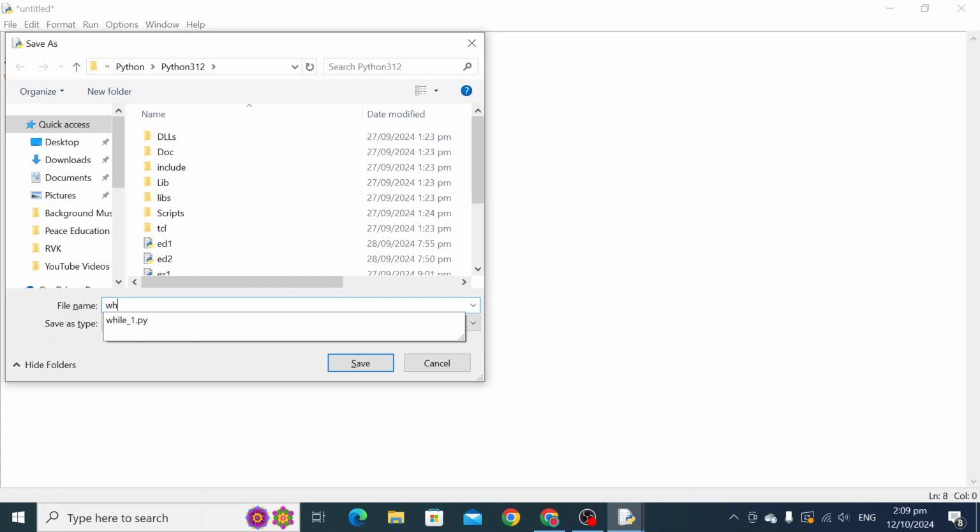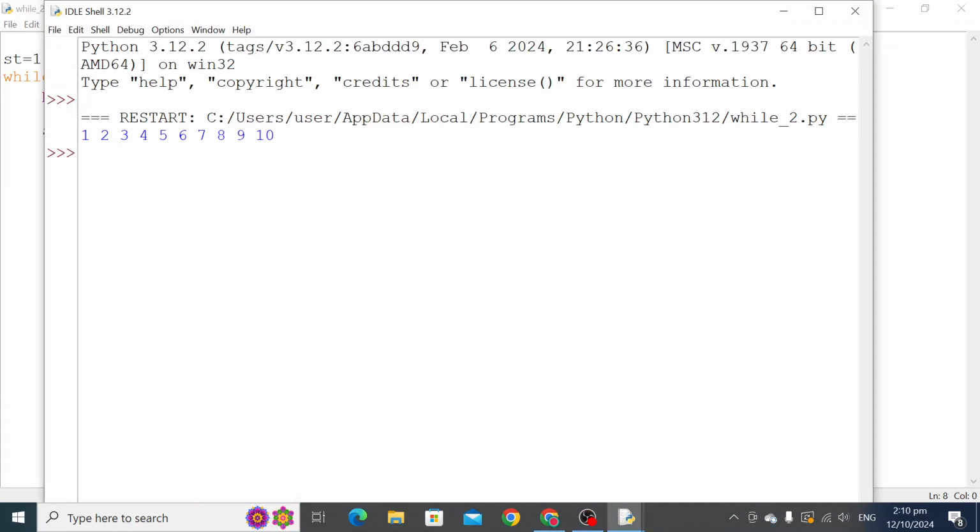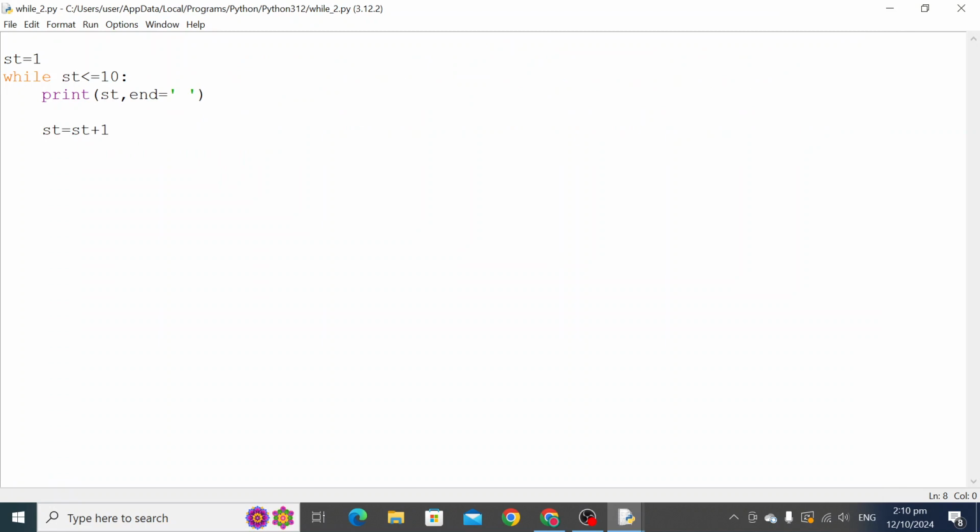Run it. Now you can see the output 1 2 3 4 5 6 7 8 9 10. It is giving the output one by one, right? And if you want to display it on a single line, you can remove it.